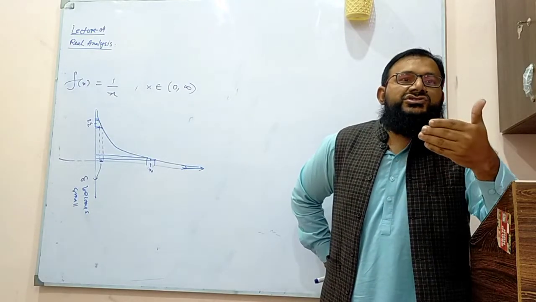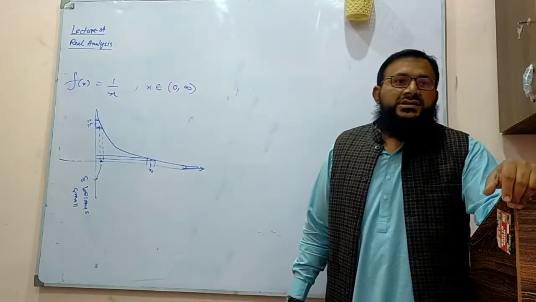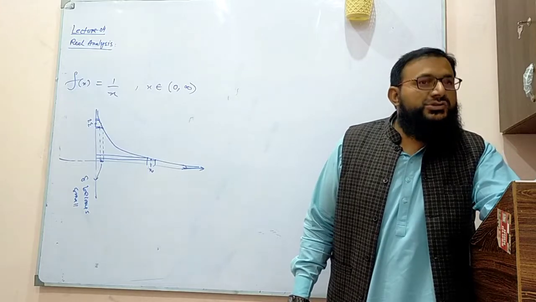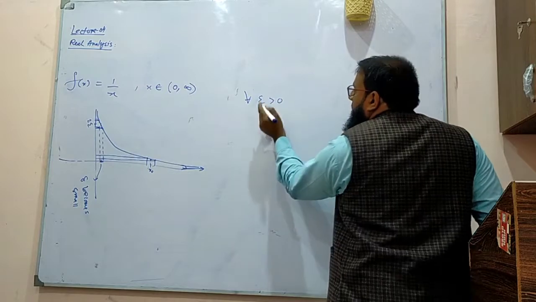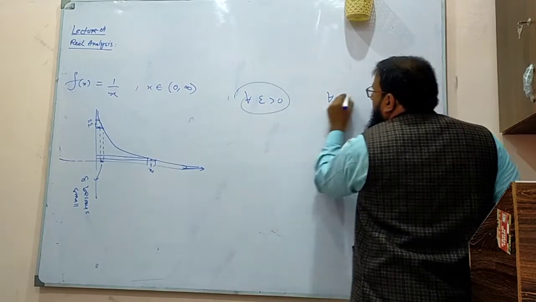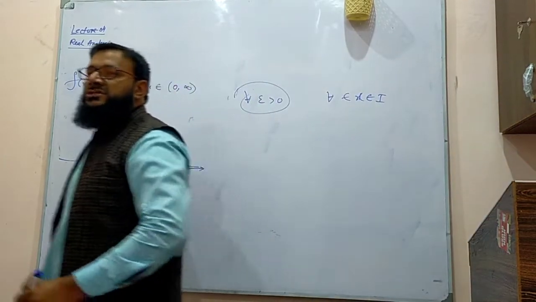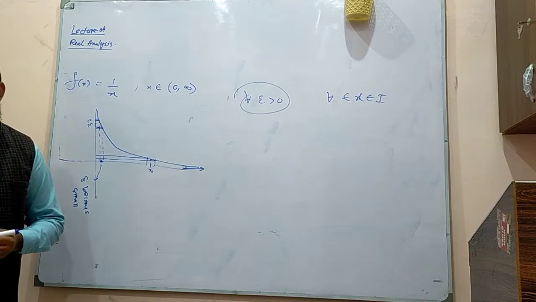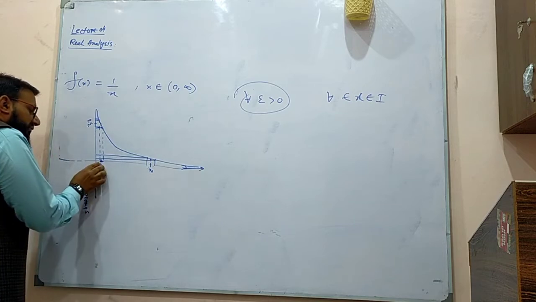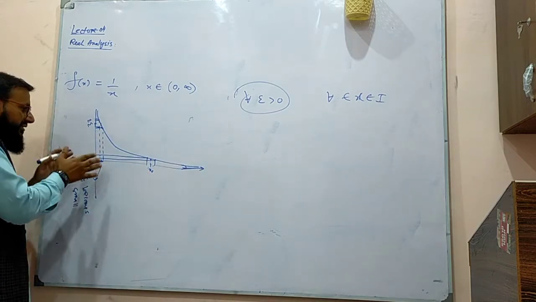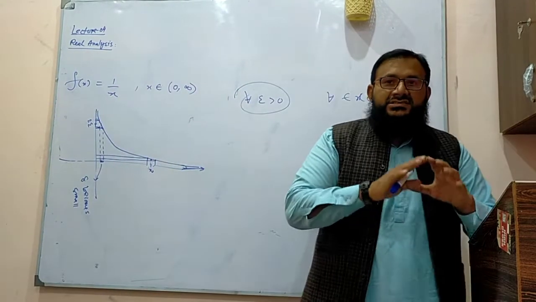Whenever you change your value from this x naught to that x naught, your chosen epsilon and delta will not work. You choose some epsilon, and it should work for all x. But unfortunately, your chosen epsilon does not work for all x. When you go near to 0, the epsilon that you have chosen so far will not work for this, but it works for this. So we say that whenever you go near to 0, your function is not uniform continuous. Thus, the case is the same.